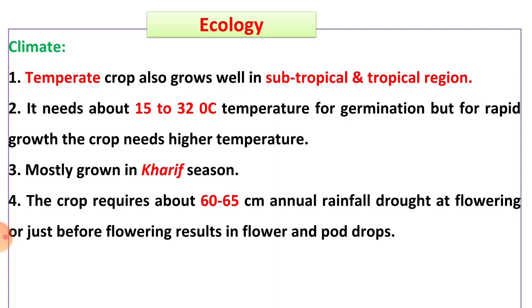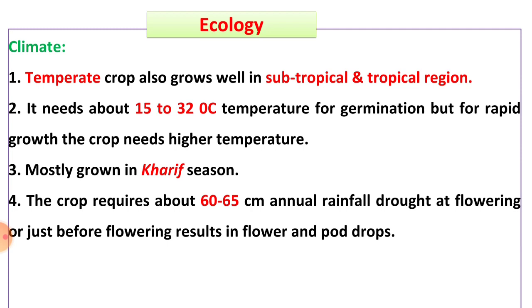Okay, then see the ecology, climatic and soil requirement for growing soybean crop. In the ecology, first see the climatic requirement of soybean crop. Soybean is mostly grown in Kharif season. In the Kharif season, it requires warm and humid climate. It is a temperate crop. Temperate crop means it requires cool climate, and it also grows well in subtropical and tropical regions.